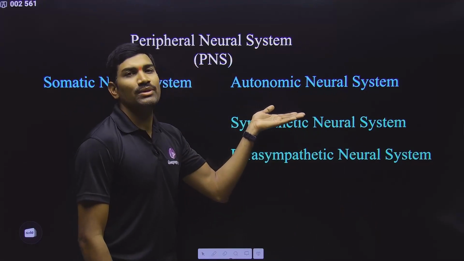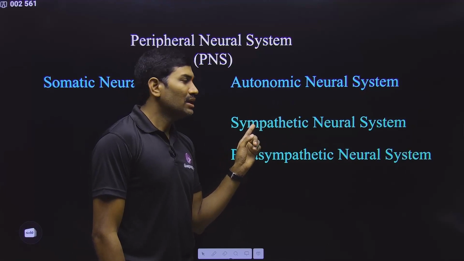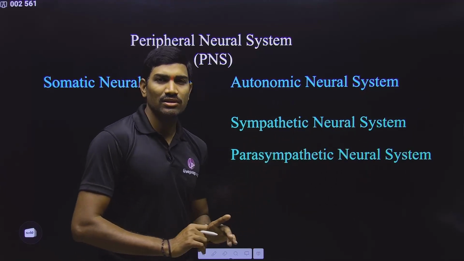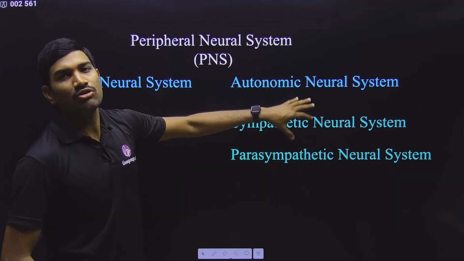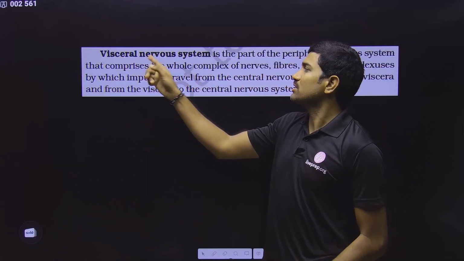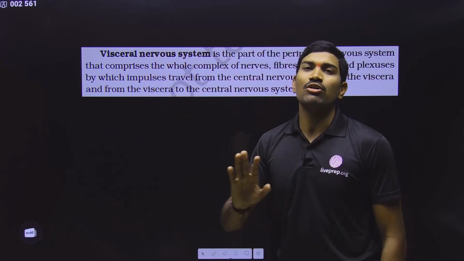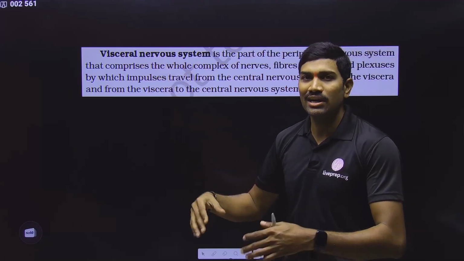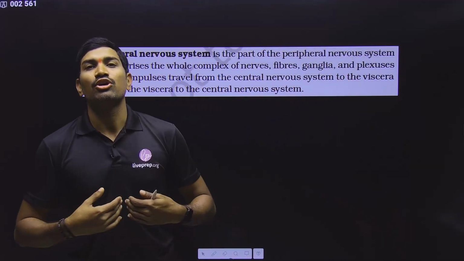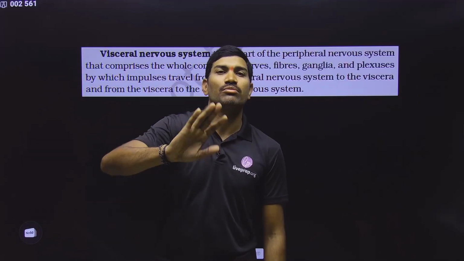Under this autonomic neural system, again based on the function of these neurons, we are classifying them into sympathetic neural system and parasympathetic neural system. This is what they are talking about. And within this autonomic neural system, again we are considering another part that is called the visceral neural system. So please remember, the visceral neural system is also part of the autonomic nervous system, because visceral organs and their functioning are not under the control of human will. So that's why this also comes under the autonomic nervous system.